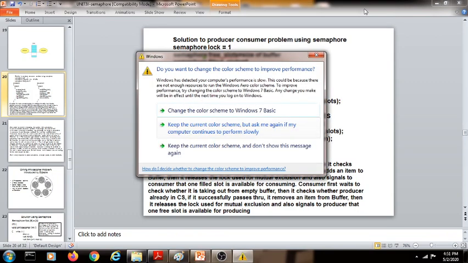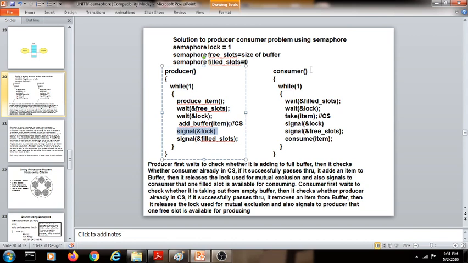Similarly, for the consumer, every time the algorithm will be run in a while true loop. And first of all, the consumer will wait for any of the filled slots. If the filled slots value is 0, then continuously the consumer will be in a wait state. If there is any filled slot, then only it will come out of the wait state.